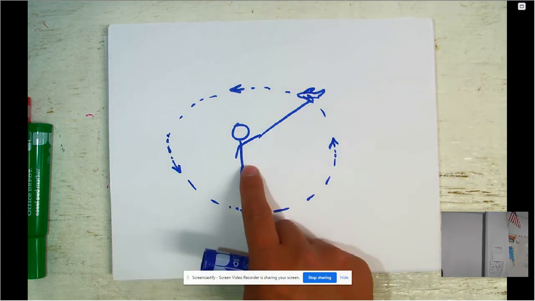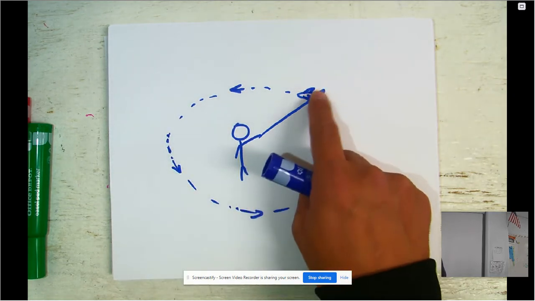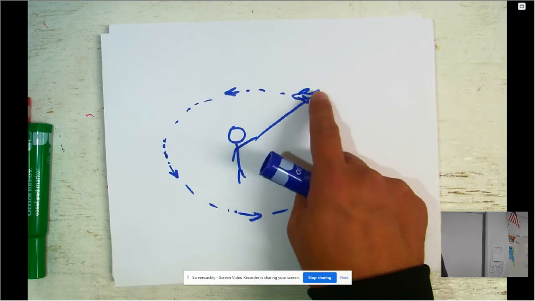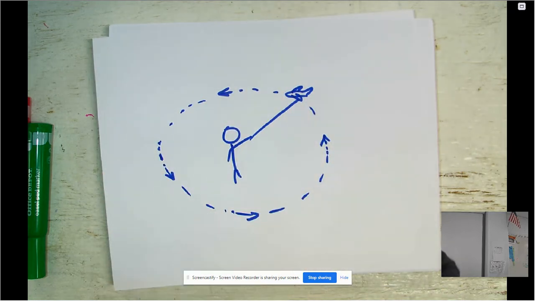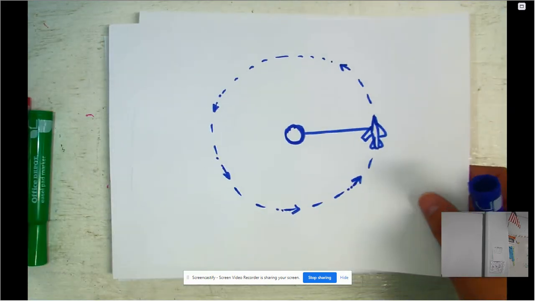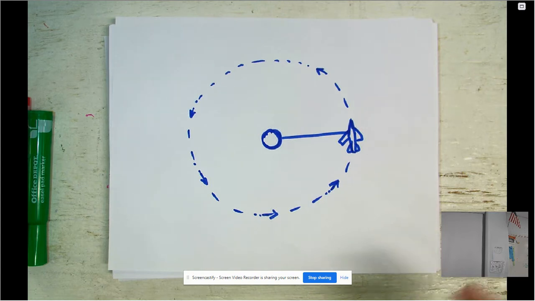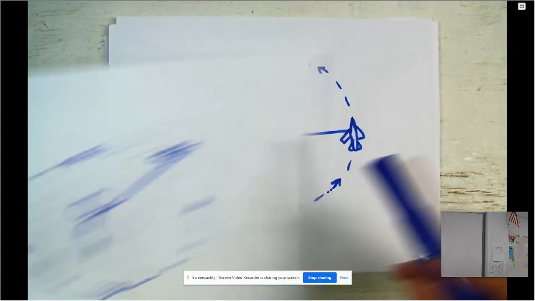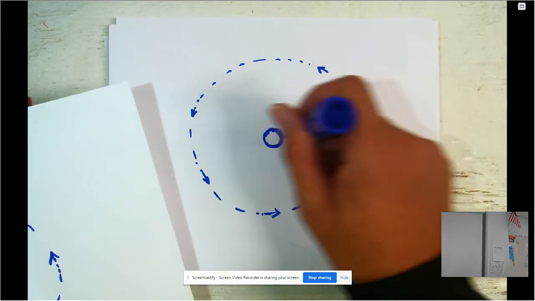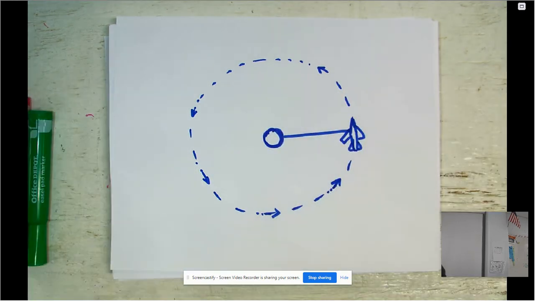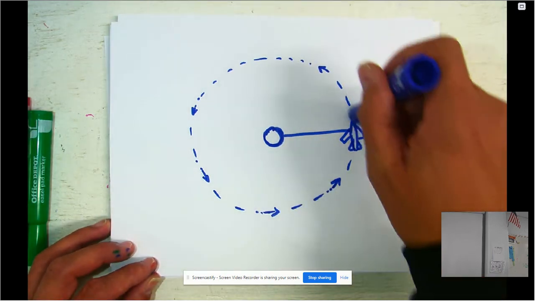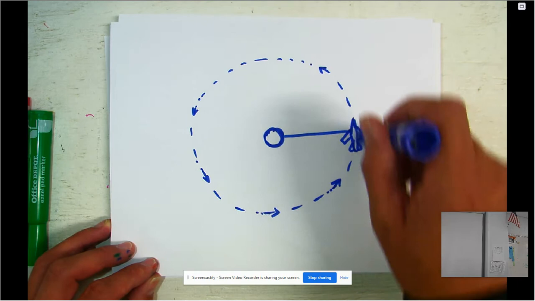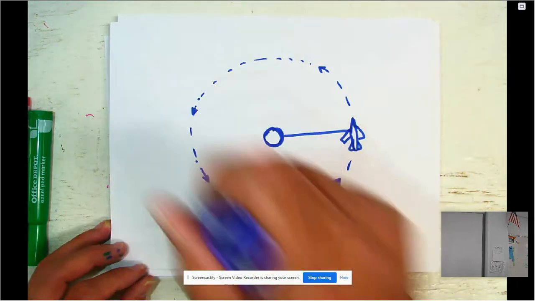Notice he would be in the center, and the toy, the object, whatever it is that's moving, is moving in this circular path. If we take a look at it like this, we're looking from the top down. So this would be the person swinging the toy, this is our airplane, and this is our string or rope that's attached to that object. Notice the arrows. We have this counterclockwise circular motion that is occurring.